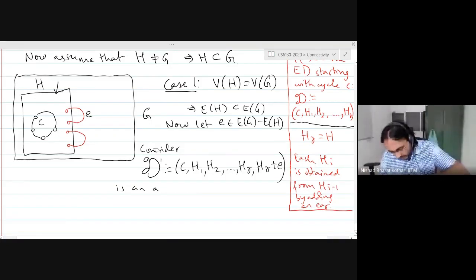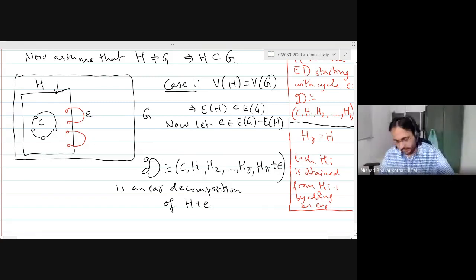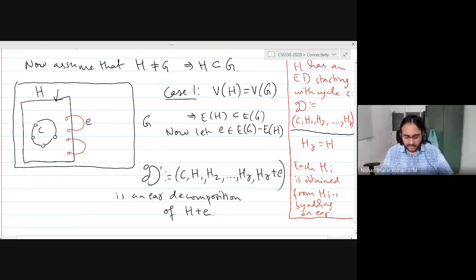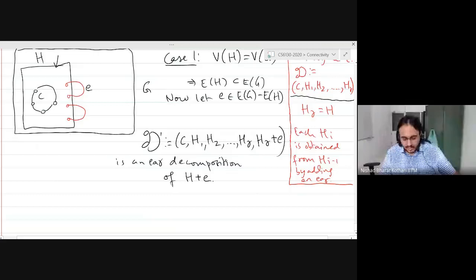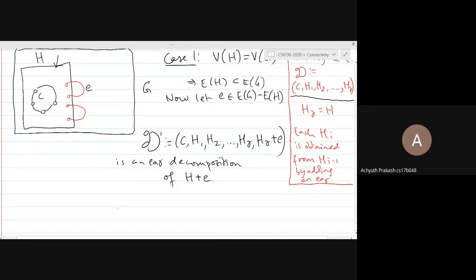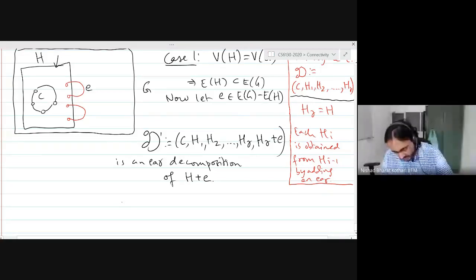D prime is an ER decomposition of the graph H plus E. What is the problem here? Can somebody tell me why is this a contradiction? Can someone? Its maximality is contradicted. Thank you, Achyut. Thank you.